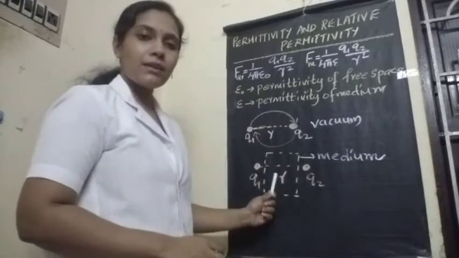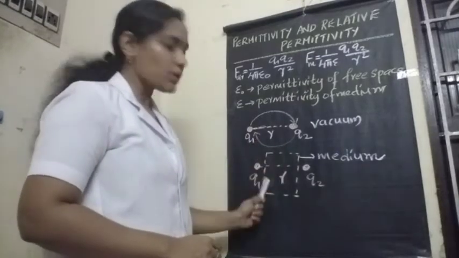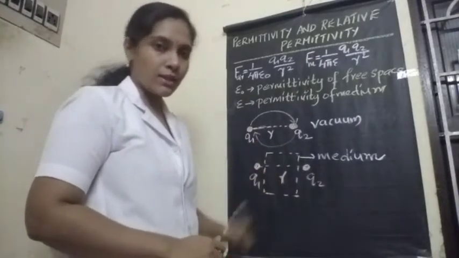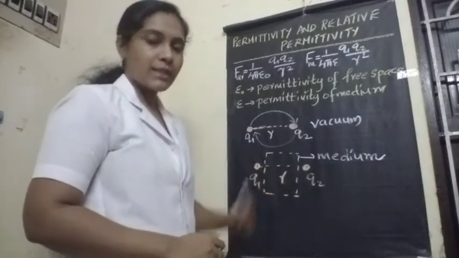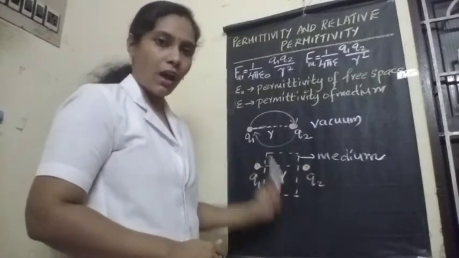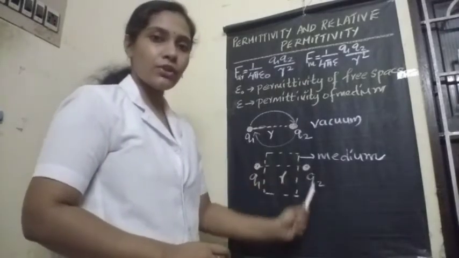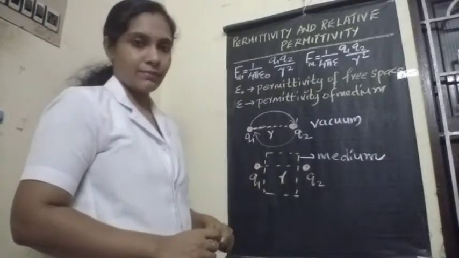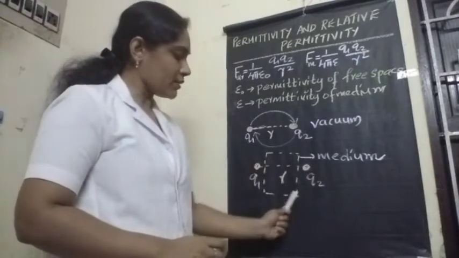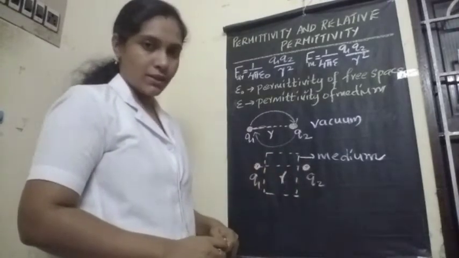But consider this figure. Here also we have considered the same two charges Q1 and Q2 separated by the same distance R. What is the difference? Here we have introduced a medium. A medium is introduced in between these two charges.